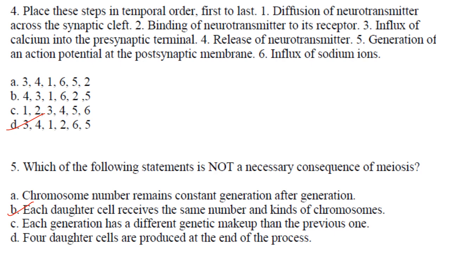Which of the following statements is not a necessary consequence of meiosis? Chromosome number remains constant generation after generation. That is a consequence of meiosis. Each daughter cell receives the same number and kinds of chromosomes. That is not correct. Not the same kinds of chromosomes. Each generation has a different genetic makeup than the previous one. That is also a consequence of meiosis. Four daughter cells are produced at the end of the process. That is also a consequence of meiosis. So the answer here is option B. Each daughter cell receives the same number and kind of chromosomes.